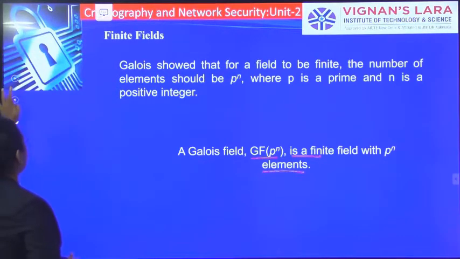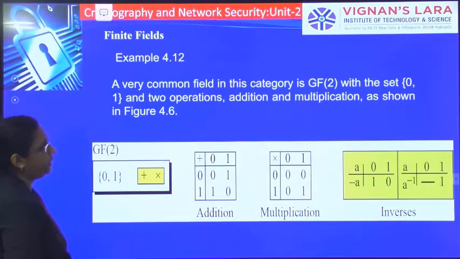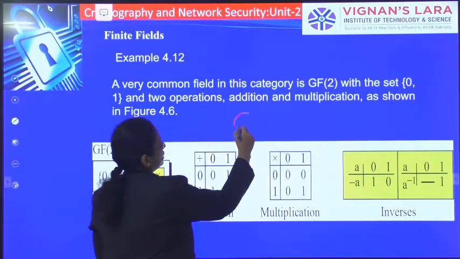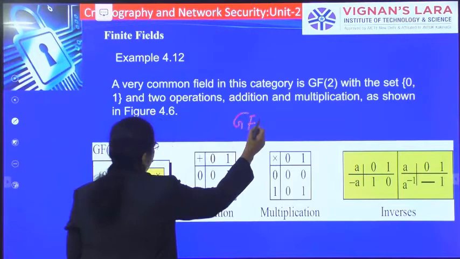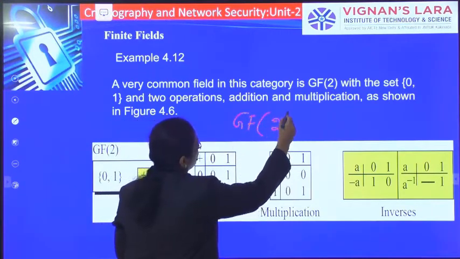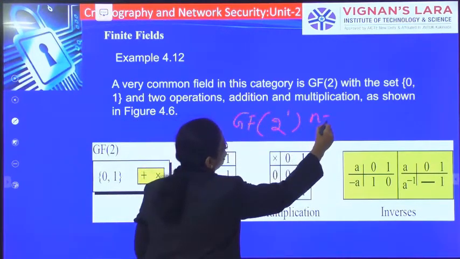Let's see an example of this finite field, where I have taken GF(2^1), like n equal to 1.